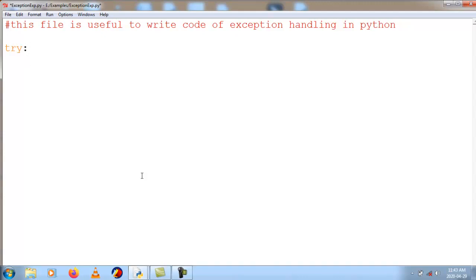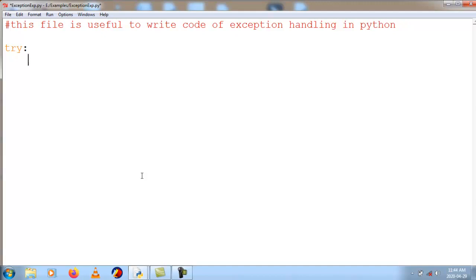So here my requirement is to read two numbers from the user and perform addition and division of the two numbers. What kind of errors may I get with this requirement? User may not enter numbers, user may enter some strings, that we can call a value error, or else user may enter the second value as 0, so I can't divide any number by 0, so that's a zero division error.